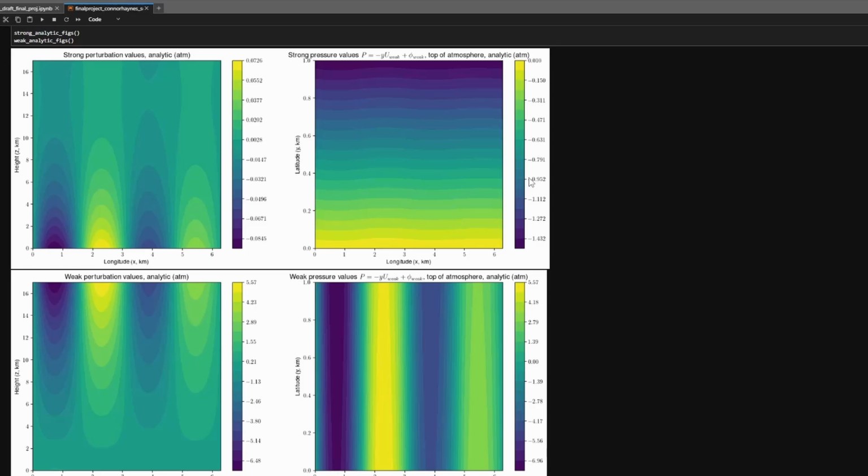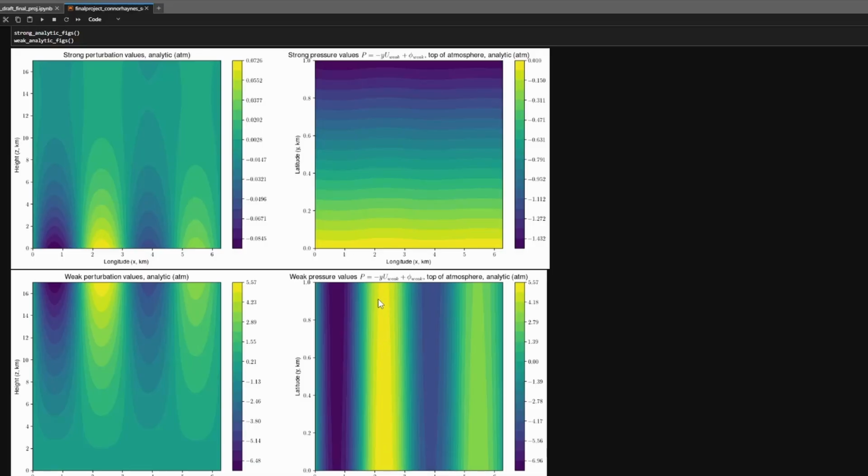Now moving to the strong pressure values, we see again this has the very straight, stable looking jet streams, with slight waviness, which is to be expected, but still congruent with the paper's findings. Now looking at the weak pressure values, we see that there is a very intense wave propagation here. But again, this still does follow the trend despite it being slightly intense in comparison to that of the paper and the previous method. This still further shows the idea that the weaker winds do help increase meandering of the jet stream waves.